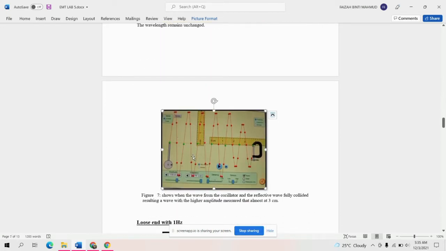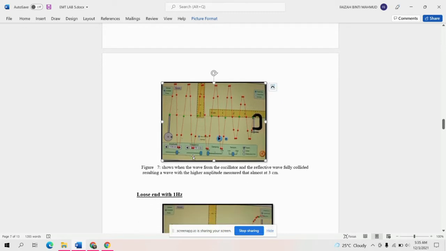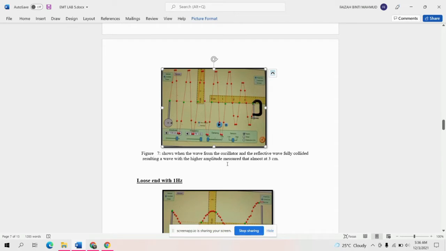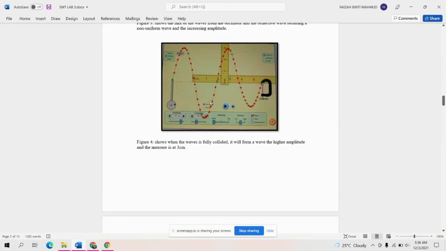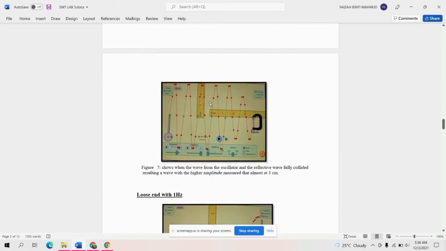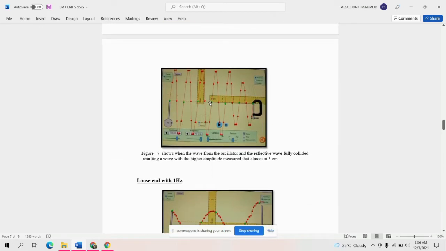For figure 7, the result shows when the waveform from the oscillator and the reflective wave fully collide, resulting in a wave with a higher amplitude, measured at almost 3 centimeters. This shows that the reflectance is fully collided.